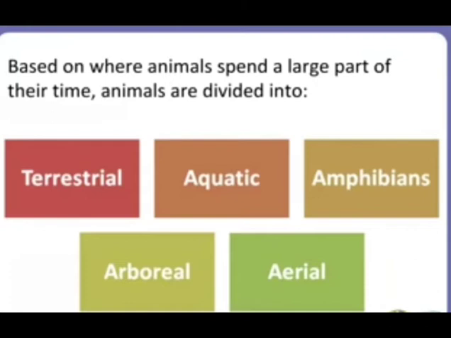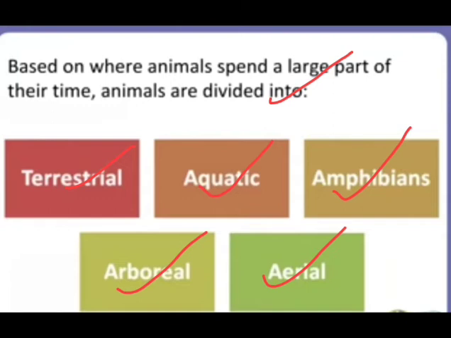Based on where animals spend a large part of their time, animals are divided into five types. First is the terrestrial animals, aquatic animals, amphibians, arboreal animals, and aerial animals.